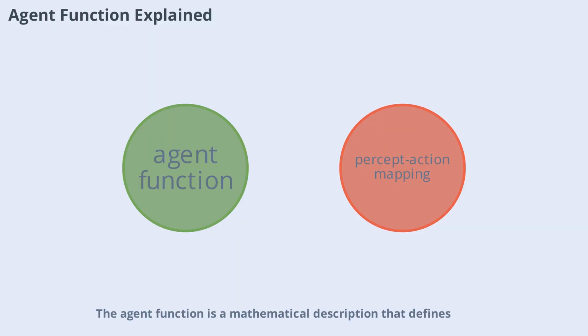The agent function is a mathematical description that defines how an agent should act based on what it perceives. It maps every possible sequence of perceptions to a corresponding action. In theory, this could be represented as a massive table, listing all possible inputs and the actions the agent should take. However, in practice, this table could be extremely large or even infinite.